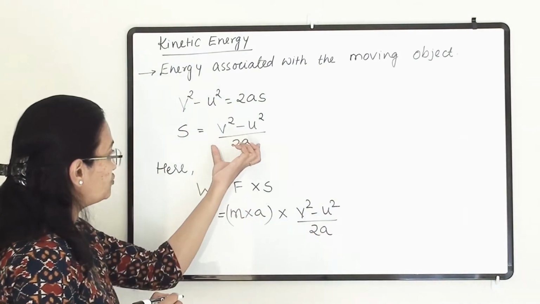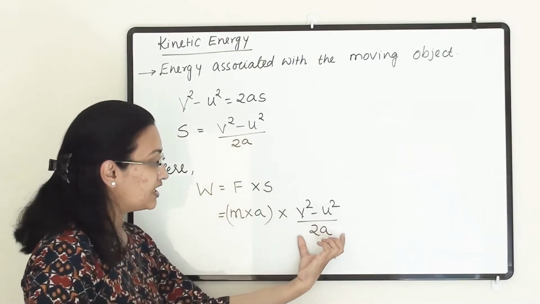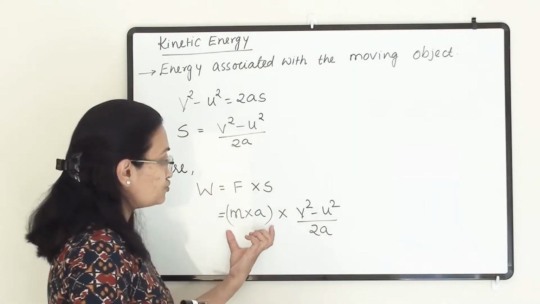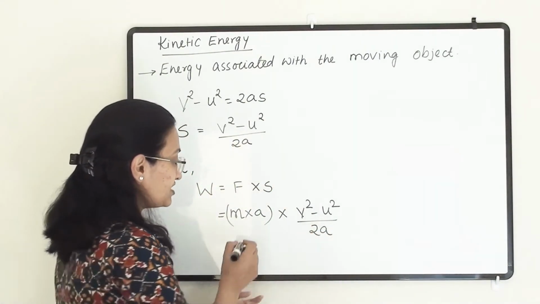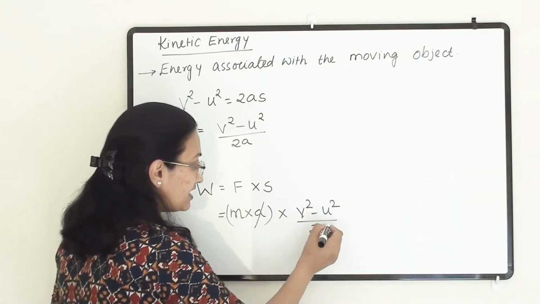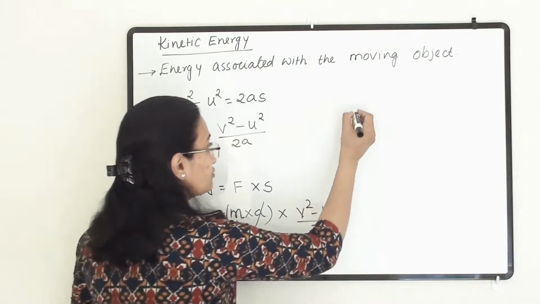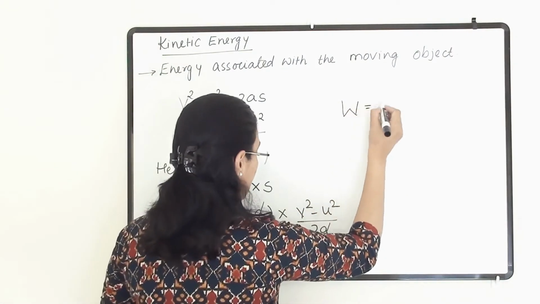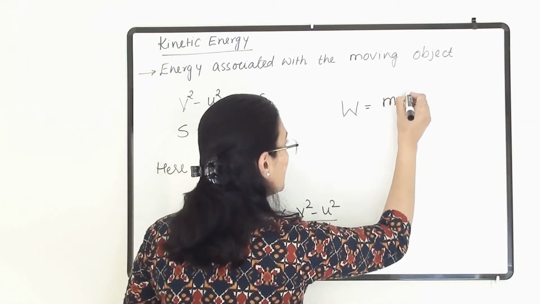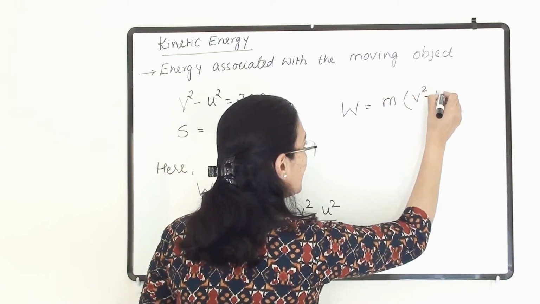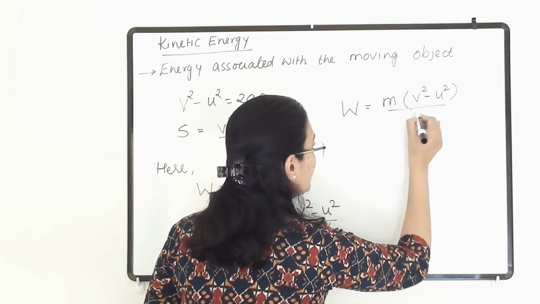We have substituted this distance value in this equation. Now these two terms are in multiplication with each other, so a and a we can cancel out. So here we will get m into v square minus u square divided by 2.